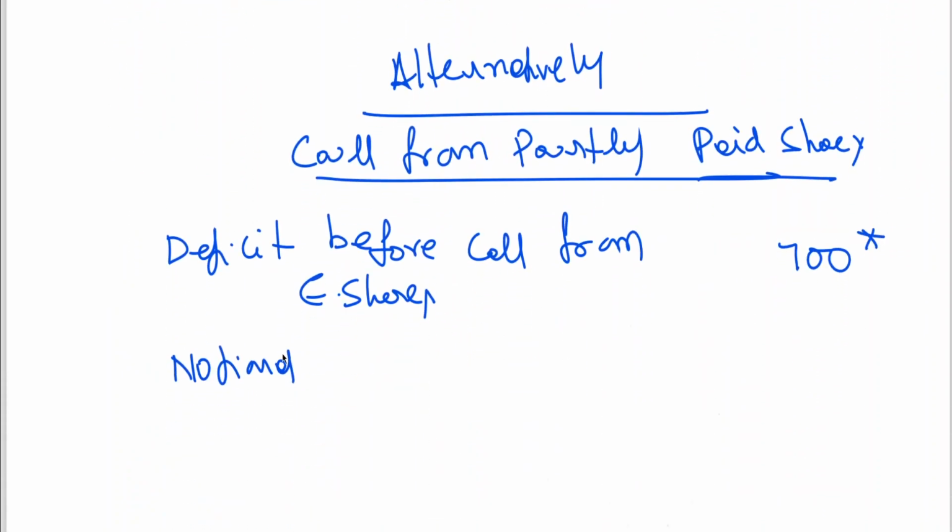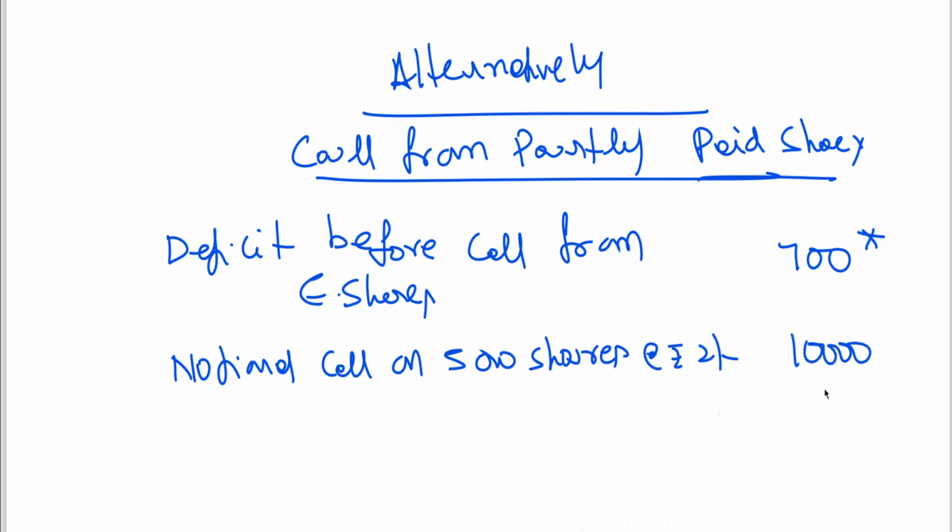And notional call means deemed to have been made at the rate of 2 rupees each, which is due, no? So 10,000 minus 700, 9,300. Suppose assuming that they have brought this 10,000. So net balance after notional call.